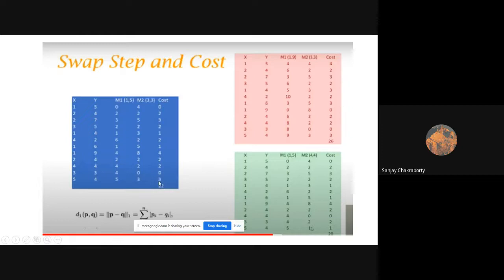Did you understand? And this is the total cost. 22 is the summation of all this cost. This is the total cost. So this is a starting table. What total cost does the starting table give you? 22. The total cost given is 22. This is the cost function that has been shown to you.